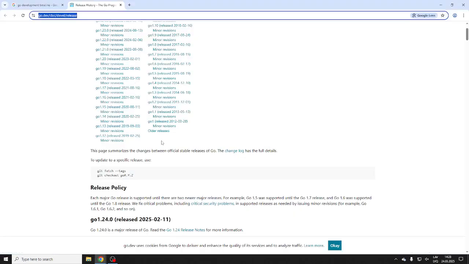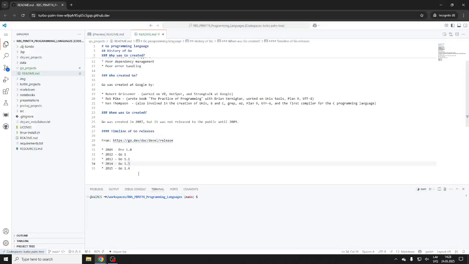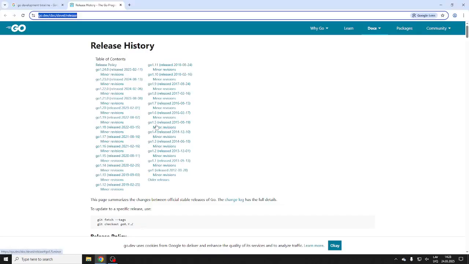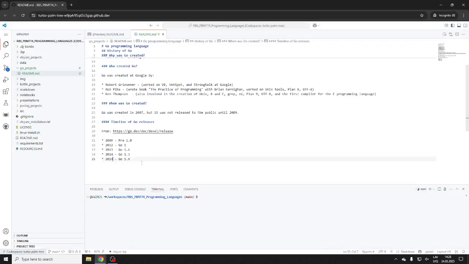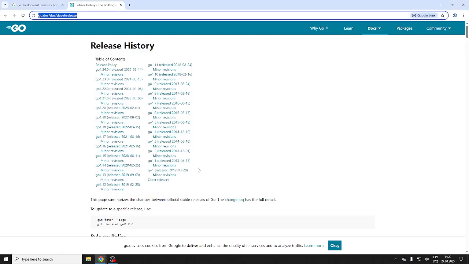All right. Now it's 1.2, 1.3, 1.4. So 1.5 was 2015. 1.4 was the 2014 actually. So that makes more sense. Let's double check. So 1.4, yeah, 1.5. So now it's 1.6, but again, they start diverging.